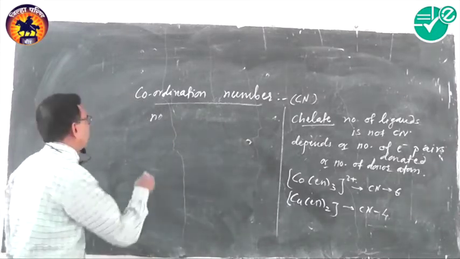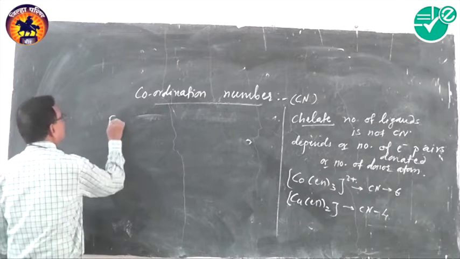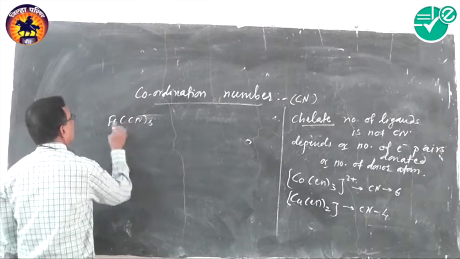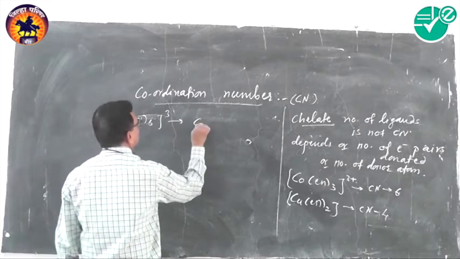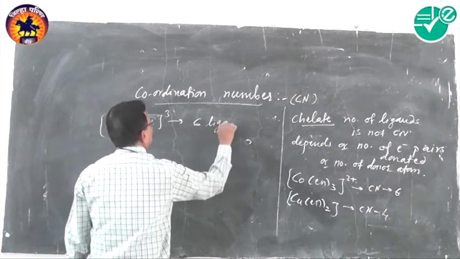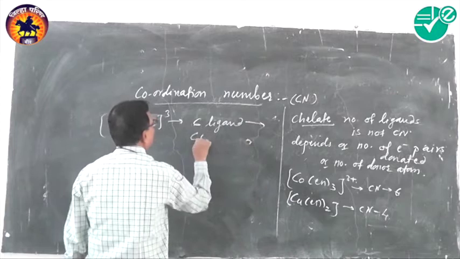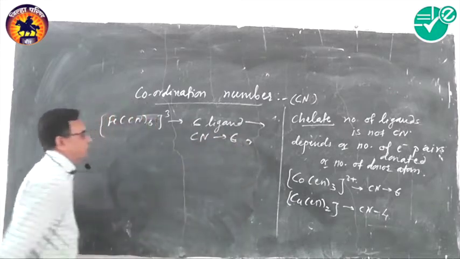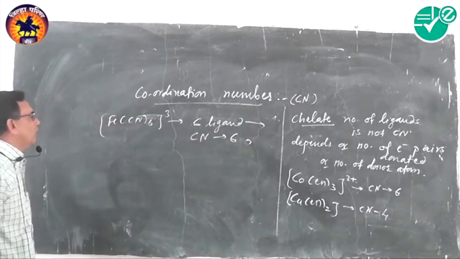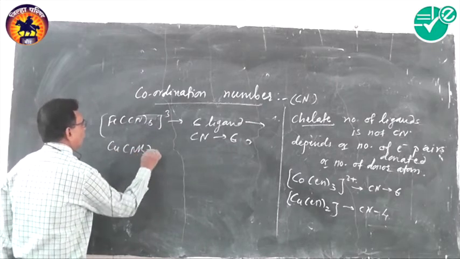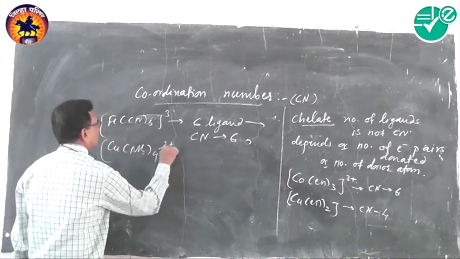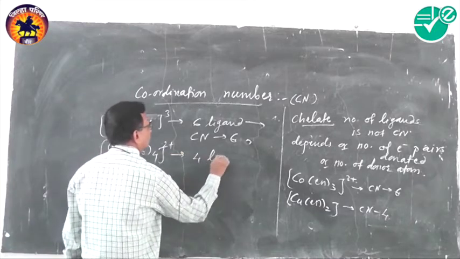Now let us see some examples. For example, the complex [Fe(CN)6]3-. It has 6 ligands. Therefore, coordination number is 6. Then [Cu(NH3)4]2+ has 4 ligands.